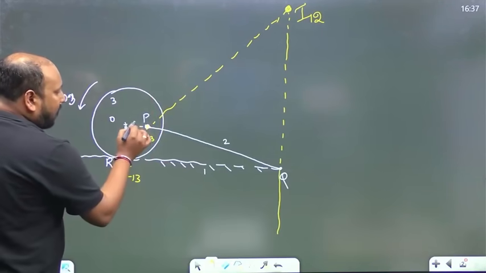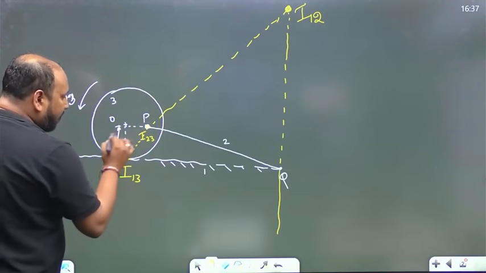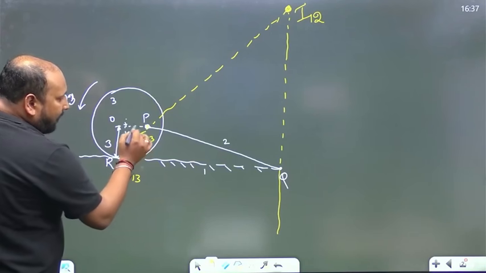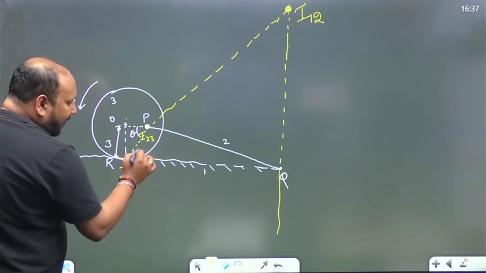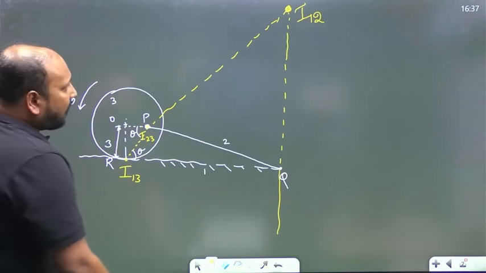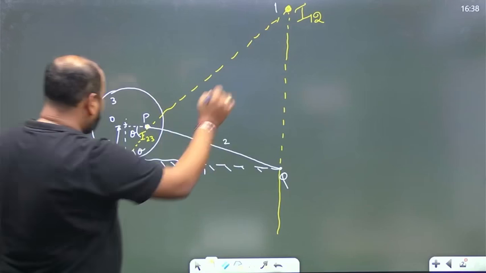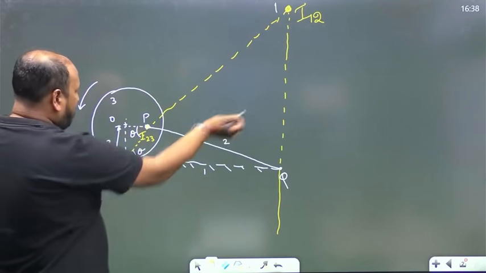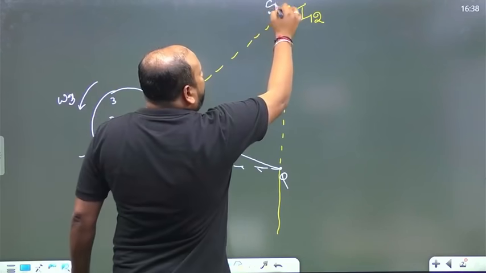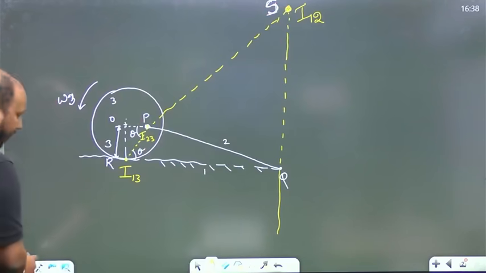Okay, this dimension is 2, this dimension is given as 3, this is 2. Let us suppose I'm assuming this angle as theta and this angle as theta. Now, let us take this point as S, because we have not taken any S point.